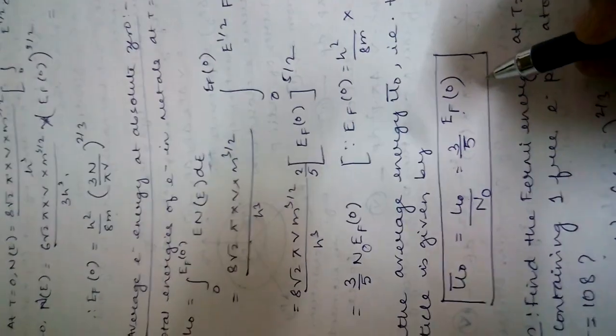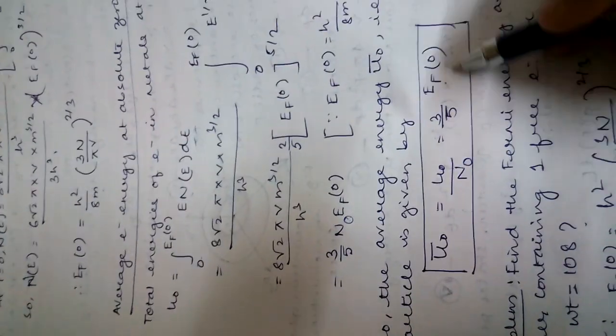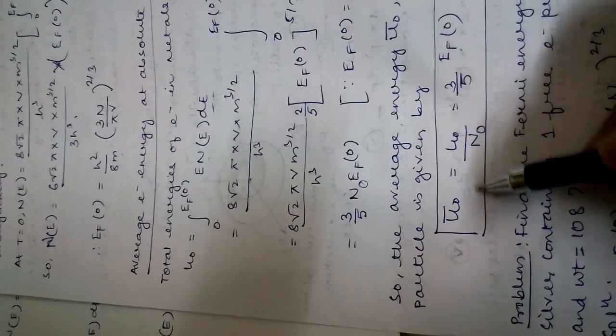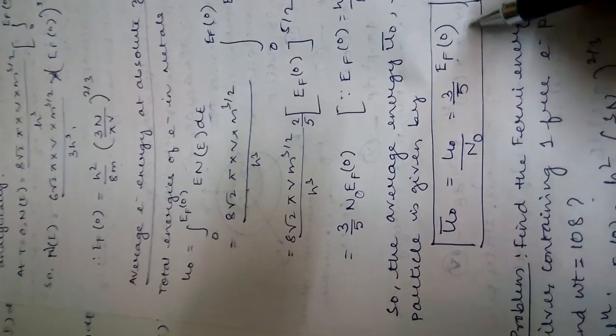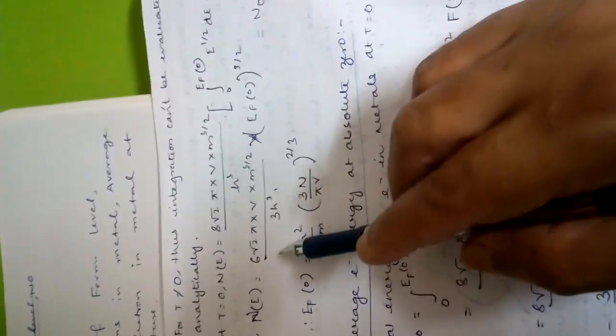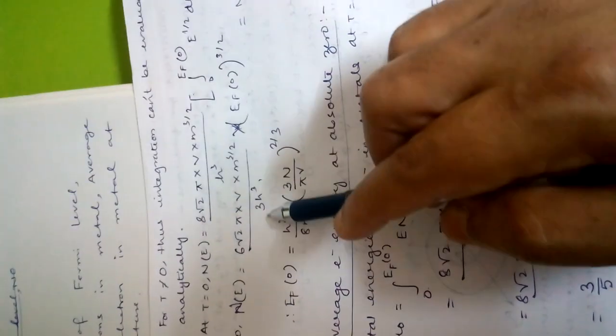Clear? Now average energy means total energy by total number of particles. This means U0 by N0. So U0 by N0 means 3 by 5 EF0. So this is the expression of average energy of an electron in a metal at 0 Kelvin temperature. This expression is very useful for solving various numerical problems. 3 by 5 EF0 is the average energy of an electron in a metal at 0 Kelvin temperature, and this is the expression of N0, that is the total number of electrons in the metal at 0 Kelvin temperature.